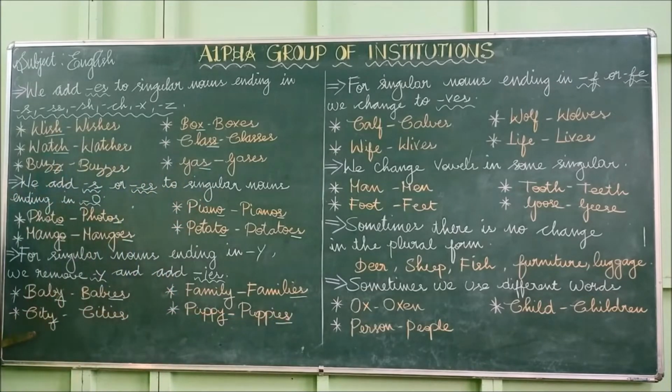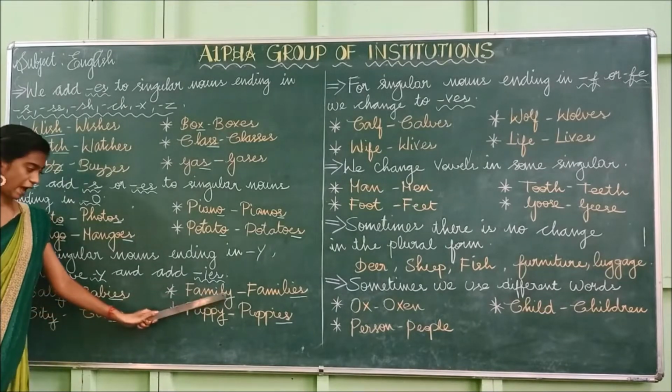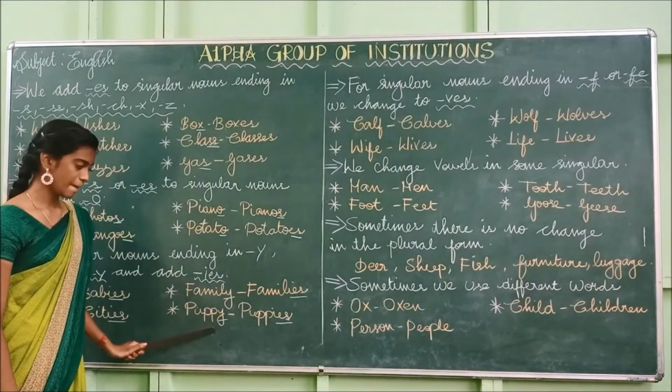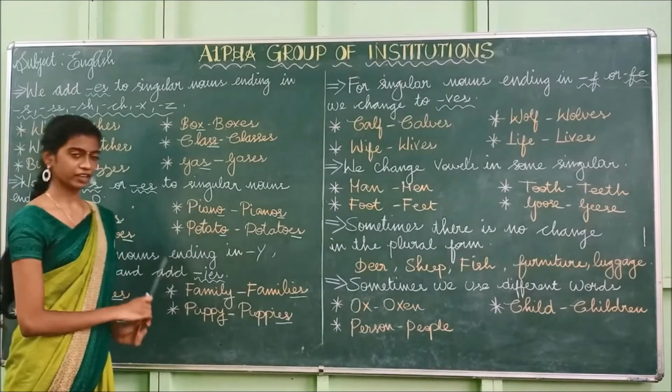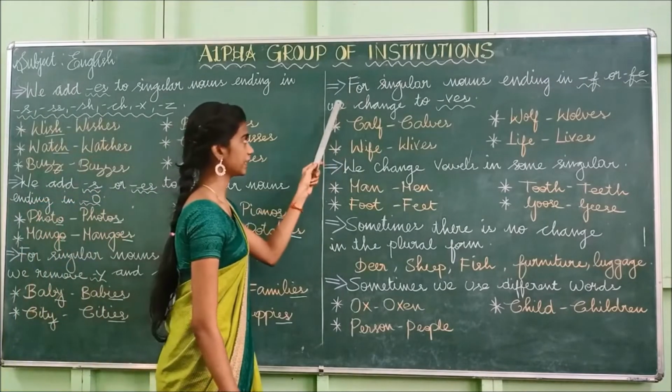Puppies. Likewise city, cities. So for singular nouns ending in Y, we remove Y and add IES. Baby, babies, city, cities, family, families, puppy, puppies. Have you understood this? Okay, we'll see the next one.